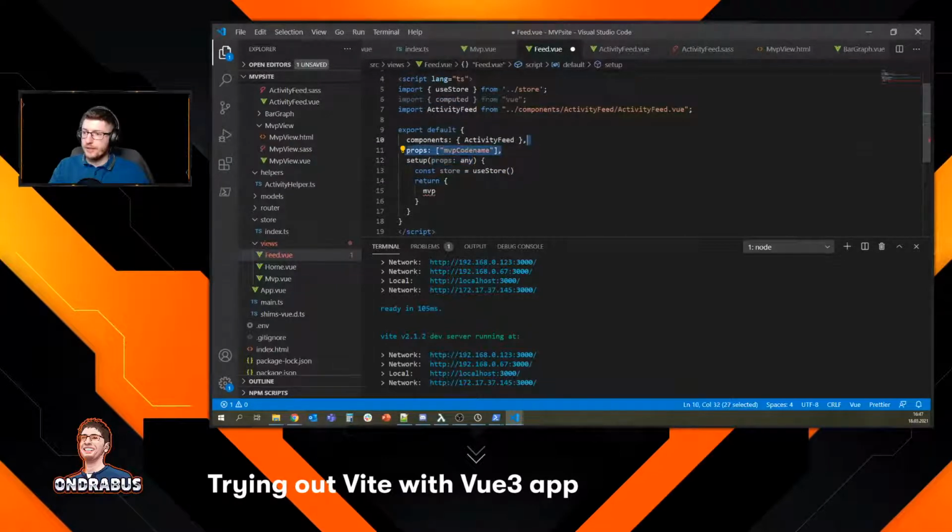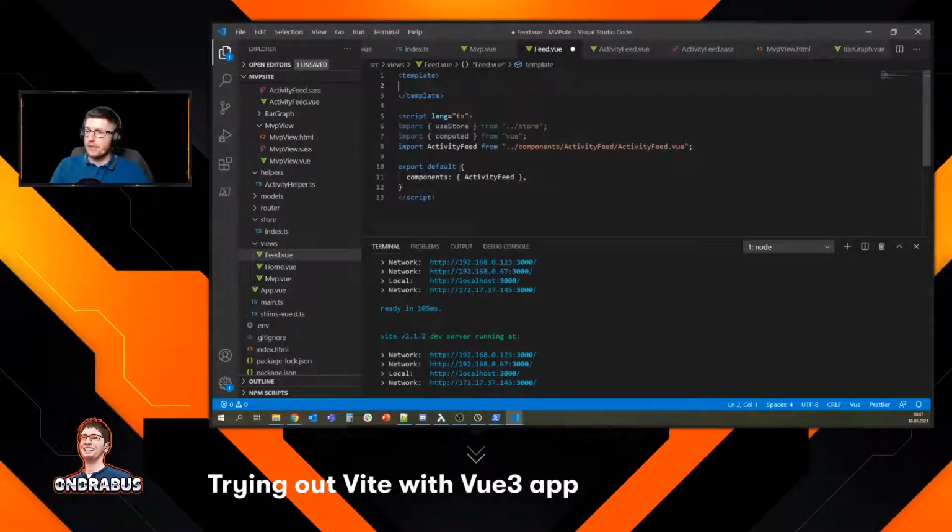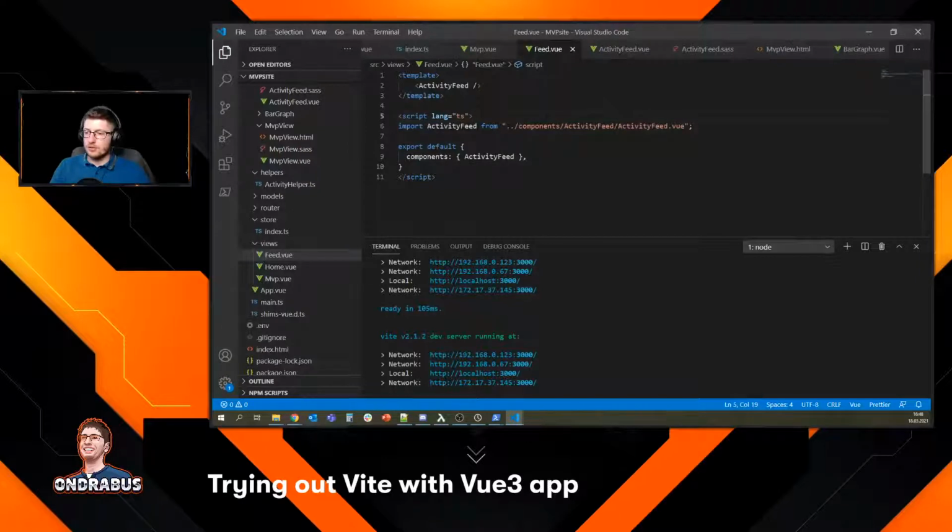MVP codename: for this page we don't need that prop. So we can remove these props completely, and we don't need this as well. I think we don't even need a setup here. We just need to provide here the activity feed. That's the component that I want to use. We don't need any of these, so we don't even need the store here.